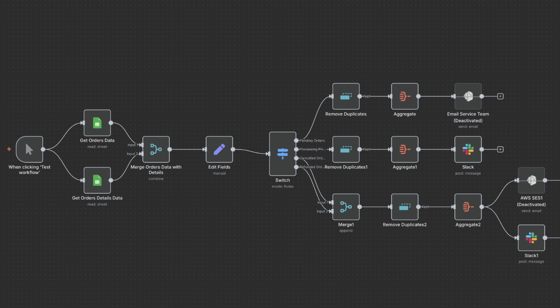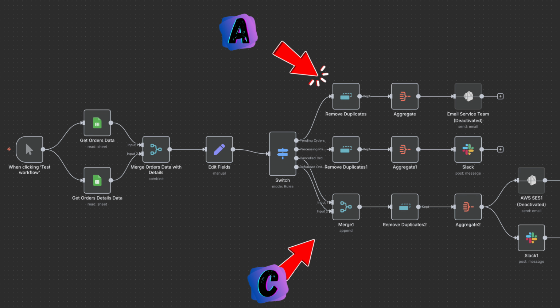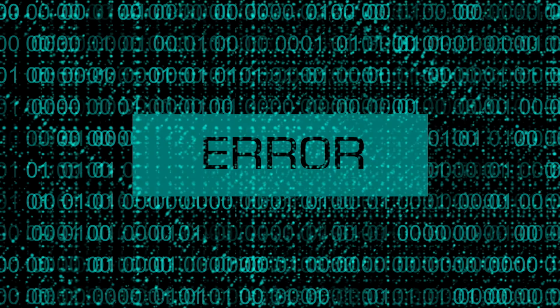And why does this execution order matter to you? Well, consider an example. If the node in branch C, which is the third branch, depends on the data that will come from branch A's node, but branch C executes first in your workflow, then the workflow is going to break and you are going to get some unexpected results. So understanding this execution order is very essential in making error-free automations.